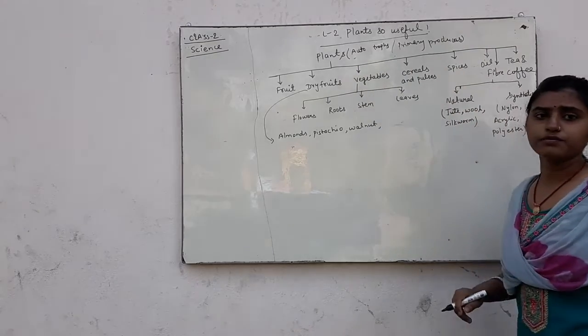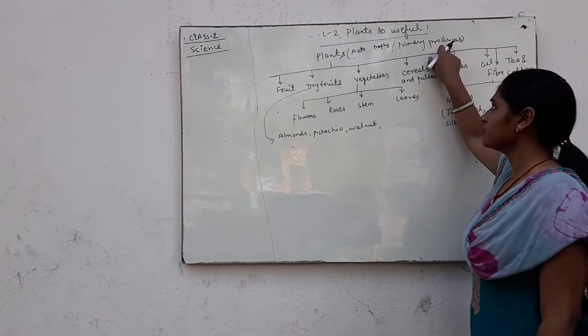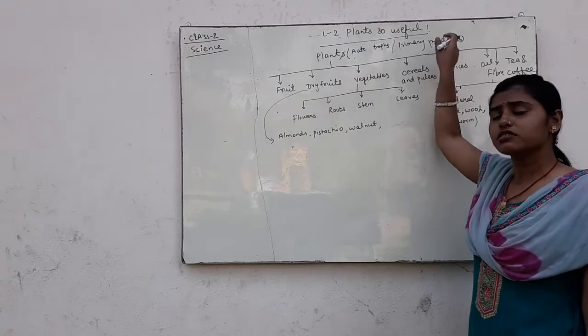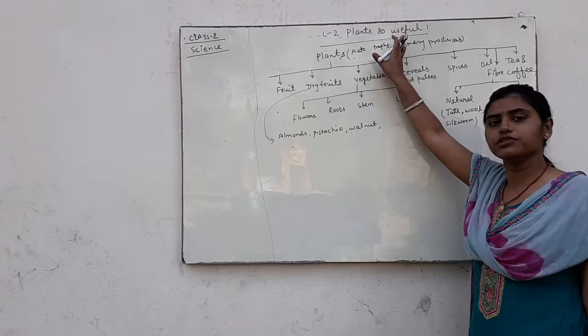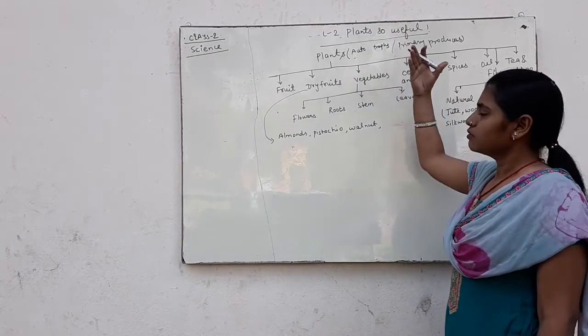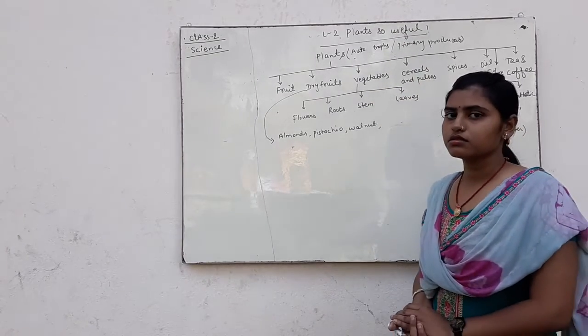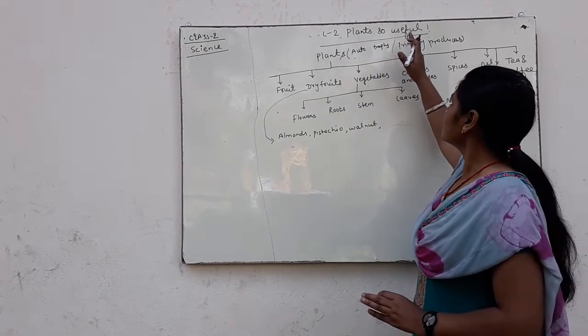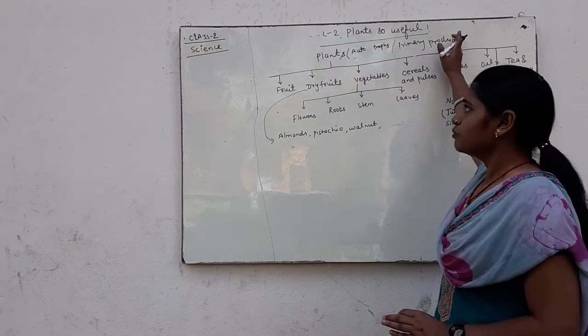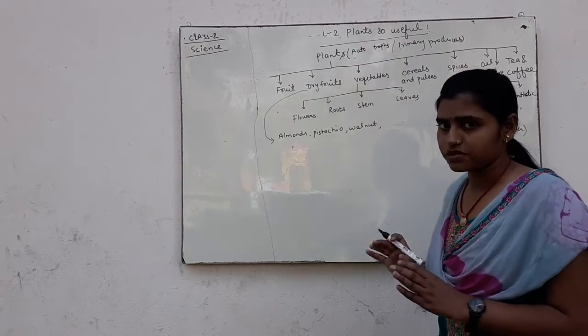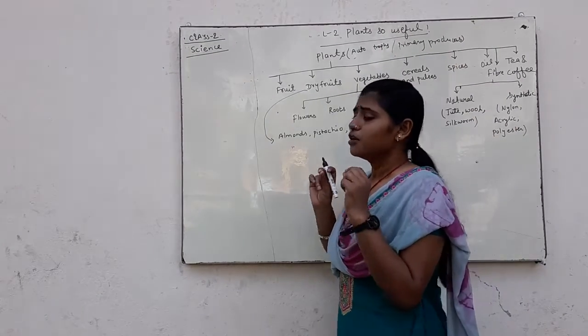Plants are called primary producers because plants make their food by their own.